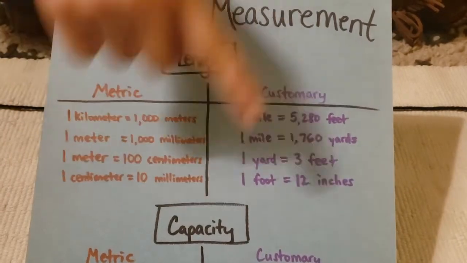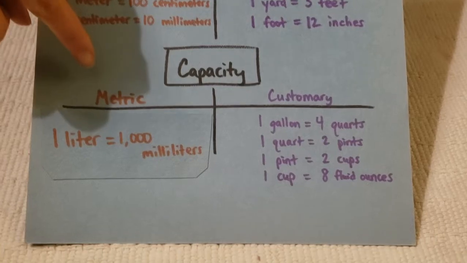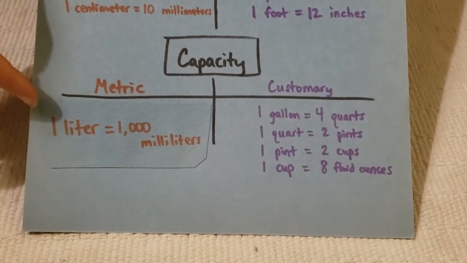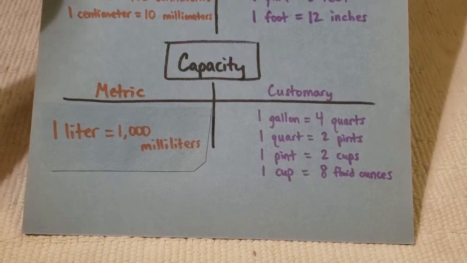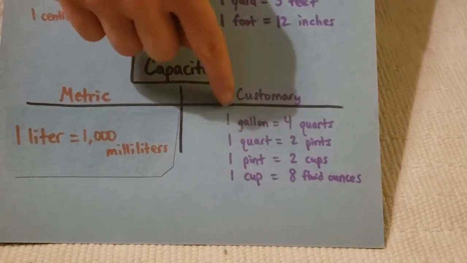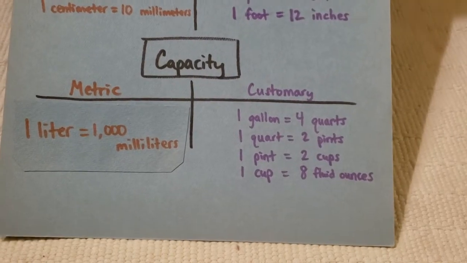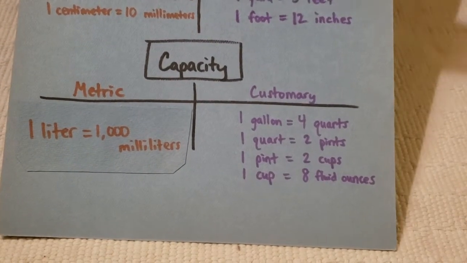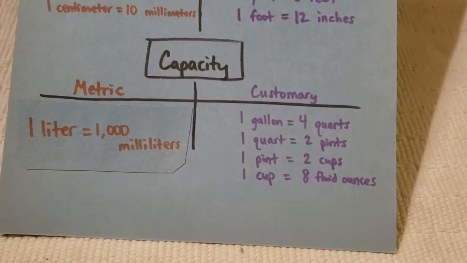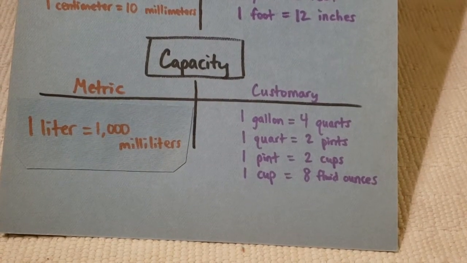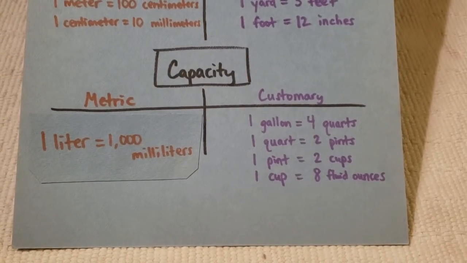All right, let's look at capacity. For metric, you'd see something like 1 liter equals 1,000 milliliters. In customary, you would see 1 gallon equals 4 quarts, 1 quart equals 2 pints, 1 pint equals 2 cups, 1 cup equals 8 fluid ounces. And stop and note here your observations.